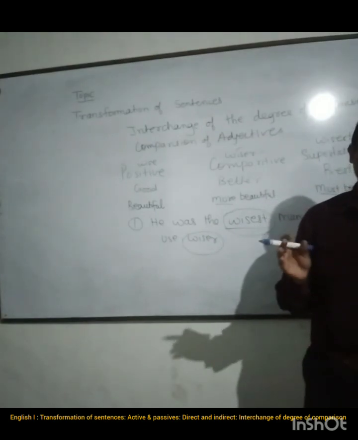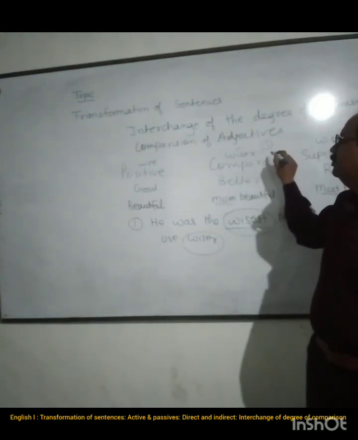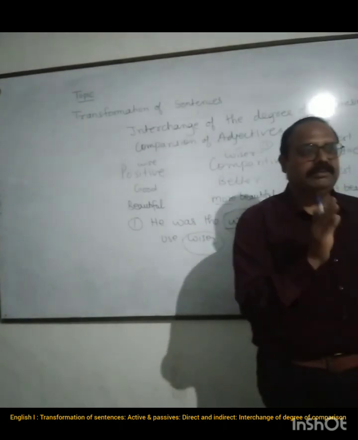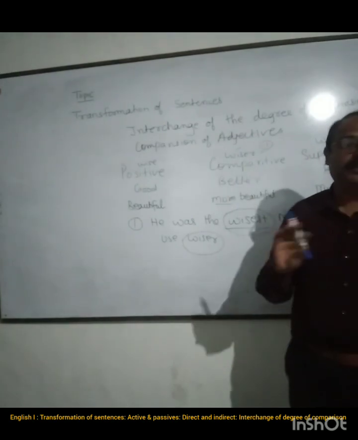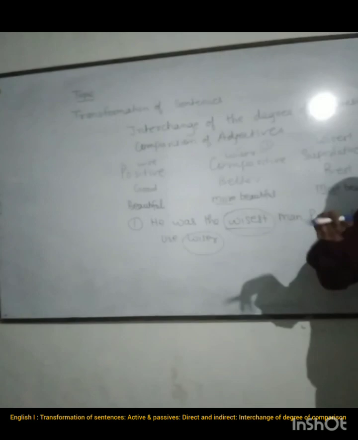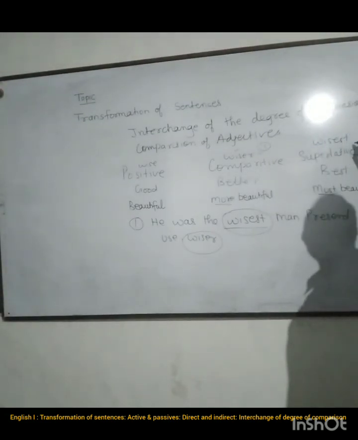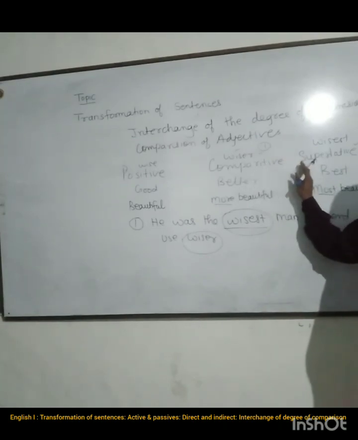When we are comparing something with only one other thing, then we use comparative degree. But when we compare the same thing with many things, more than one, then we use the superlative degree. So what is the difference between comparative and superlative degree?